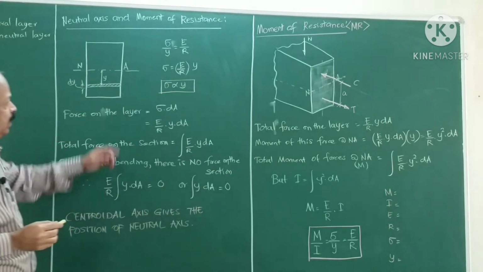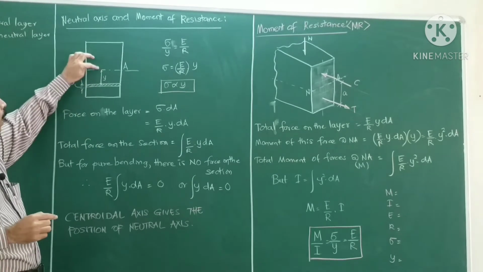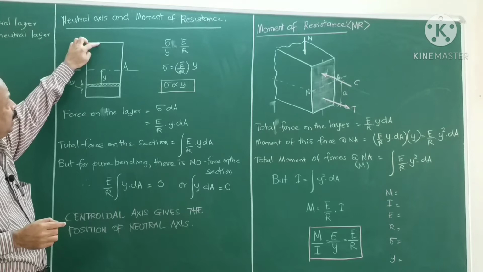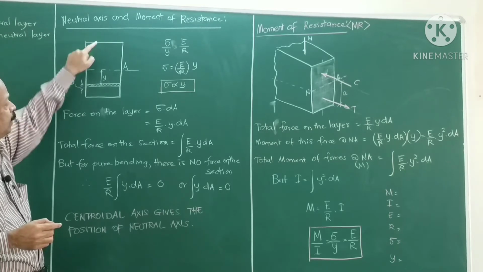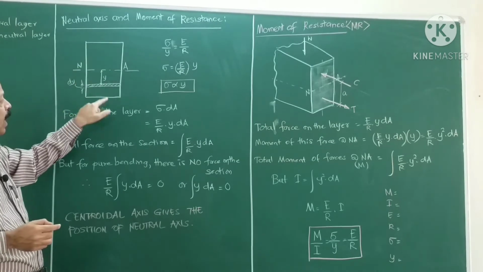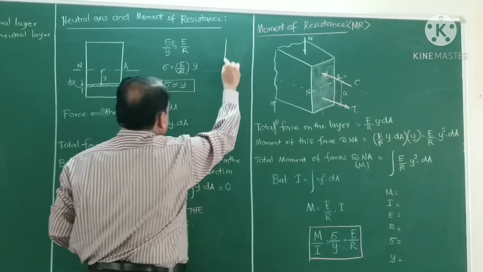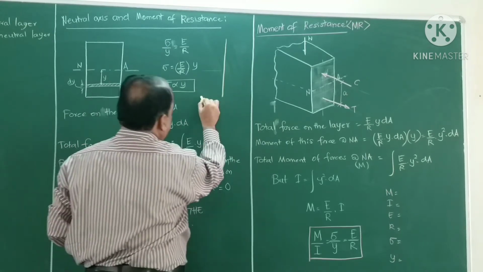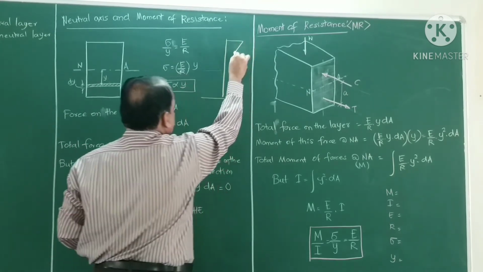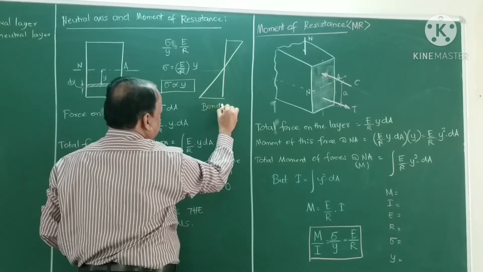From this relation we know that at the neutral axis the stress is 0, and at the most distant layers, the top fiber and bottom fiber, the stress is maximum. If you draw the diagram for stress, it will be like this. This is the bending stress diagram.